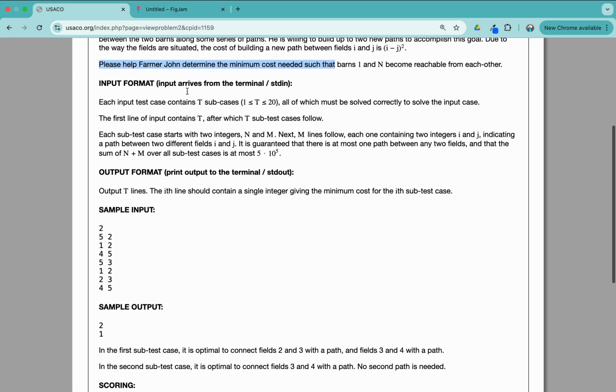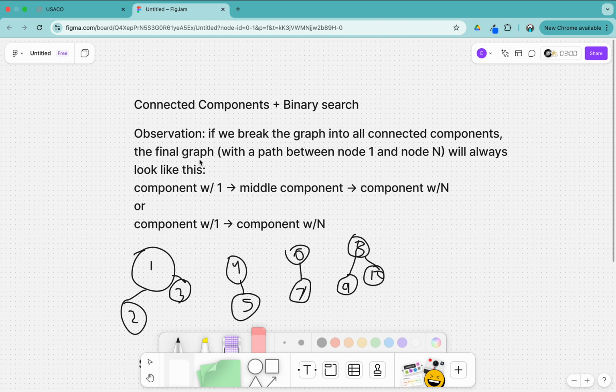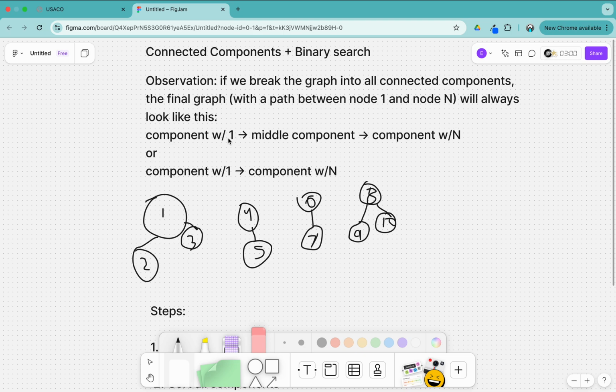So let's look at the solution. We are going to be using connected components and binary search. Our main observation in this problem is that if we break the graph into all of its connected components, the final graph with a path between node 1 and node N will always look like this. We'll have one component, and then we'll connect it to a middle component, and then we'll connect it to the component with N. Or we'll just have the component with 1 directly connected to the component with N.